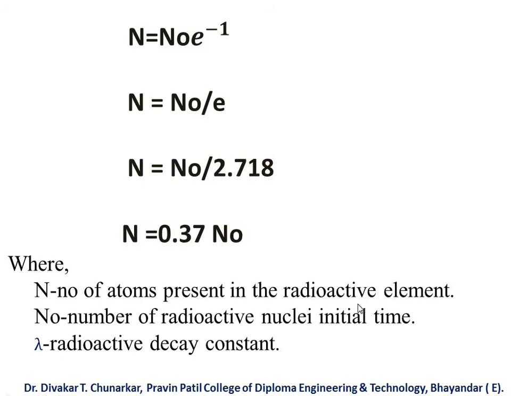The decay constant is defined as, and from this equation we can define it as, the reciprocal of the time duration in which the number of atoms of radioactive substance falls to 37 percent of its original value. So 37 percent is the original value for the decay constant. Keep this in mind, students, because we have to use this formula or value to solve numerical problems.